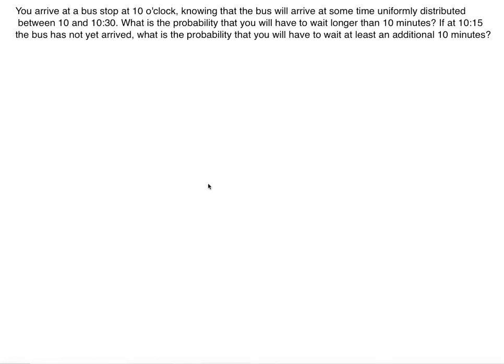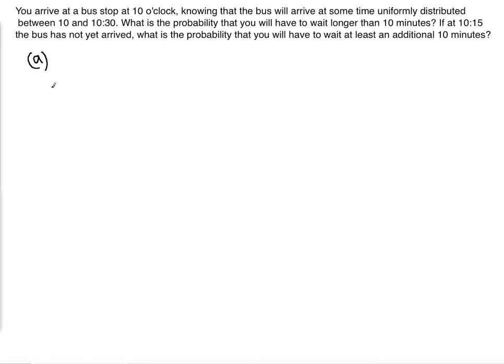You arrive at a bus stop at 10 o'clock knowing that the bus will arrive at some time uniformly distributed between 10 and 10:30. What is the probability that you will have to wait longer than 10 minutes? If at 10:15 the bus has not yet arrived, what is the probability that you will have to wait at least an additional 10 minutes?